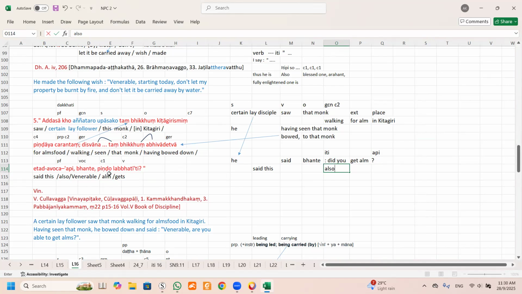Pindo. Pindo is an arm, arms. Also get, you see how they say, that means I will translate this in the typical way, arms, also. It means like that.